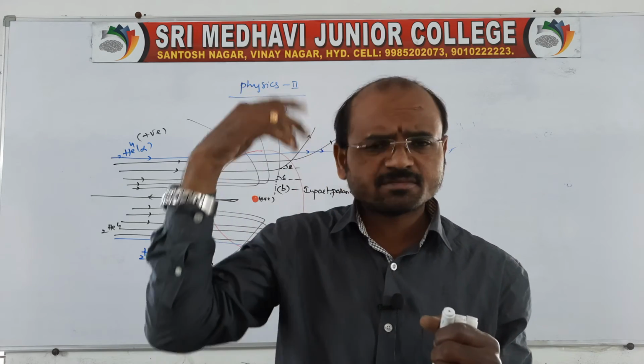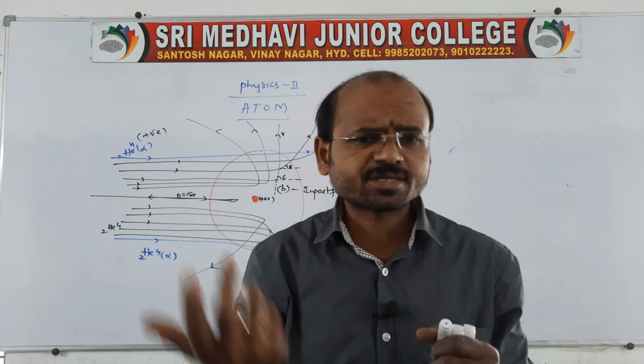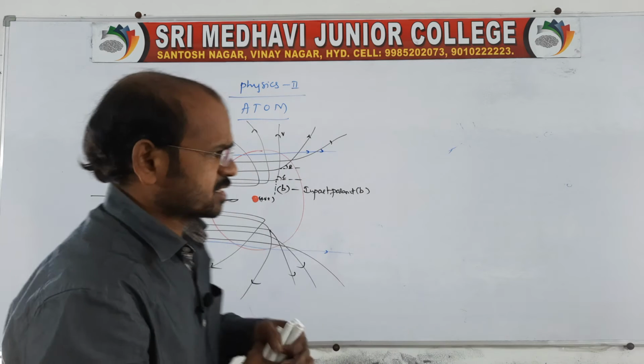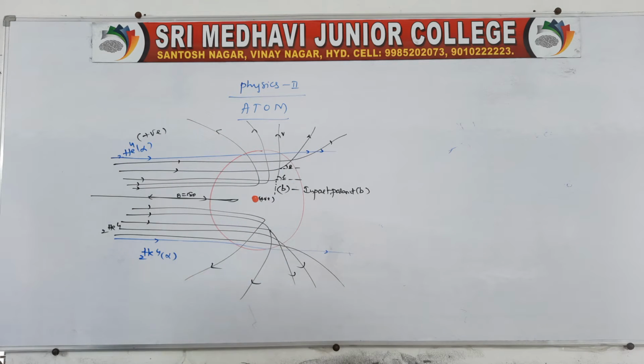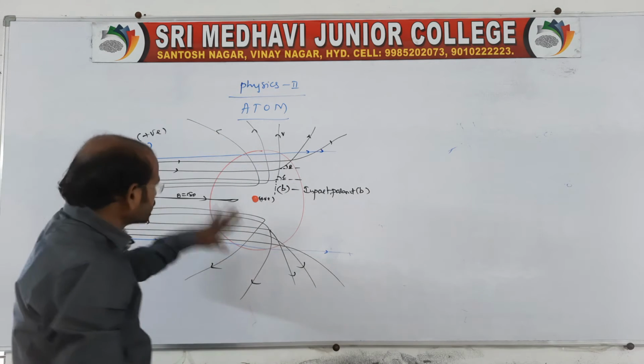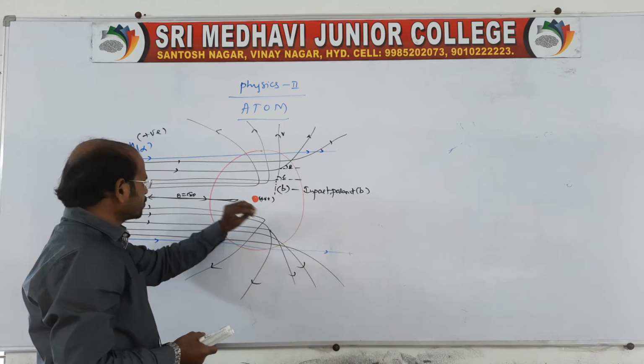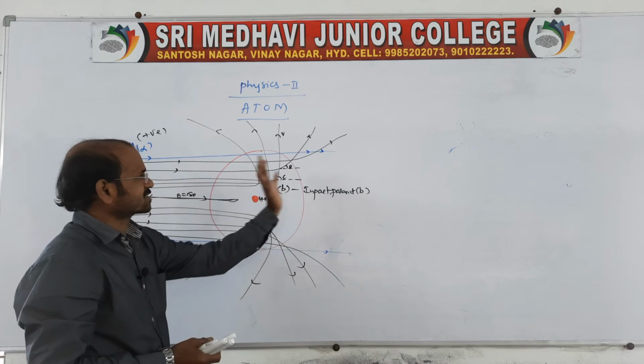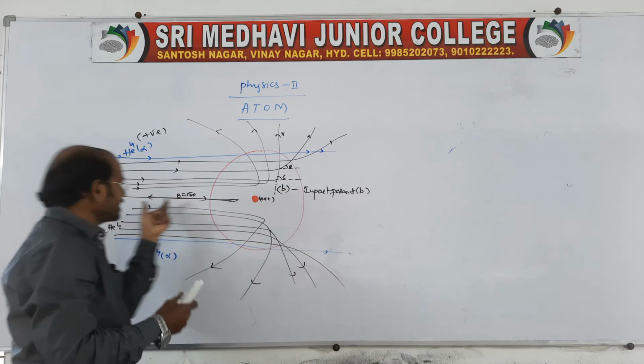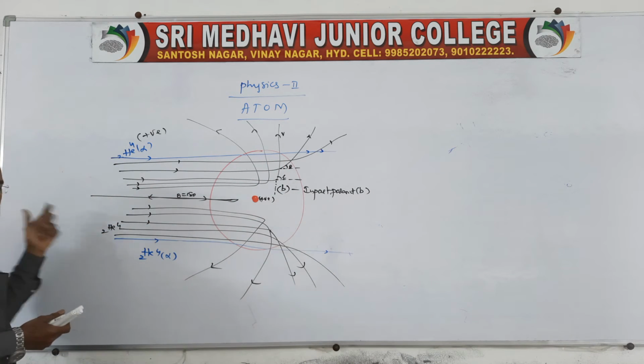Later, others also conducted experiments and found protons and so on, but that is a different issue. Here we are explaining the atom model: in this model most alpha particles pass through, and only 1 in 8,000 is scattered back because of the influence of the nucleus.